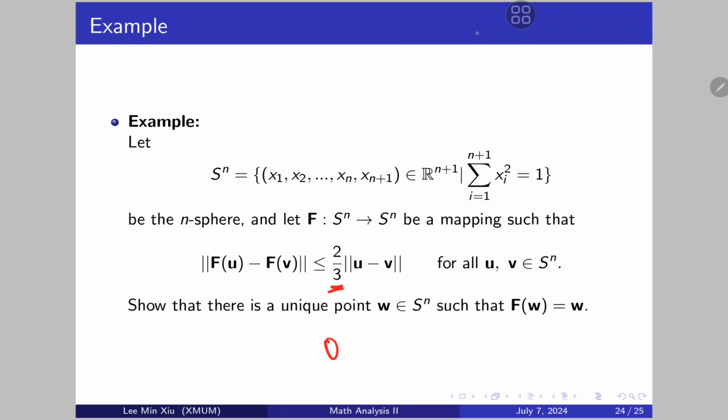Therefore f is a contraction, and we have shown earlier that if f is a contraction, then it must have a unique fixed point, and therefore we are done, because f has a unique fixed point w.